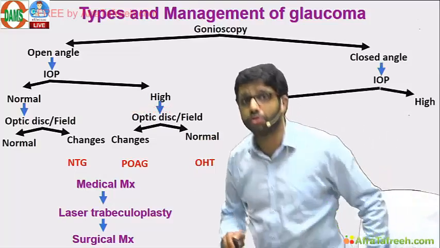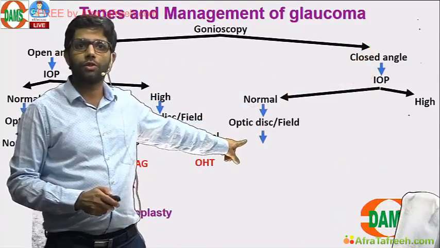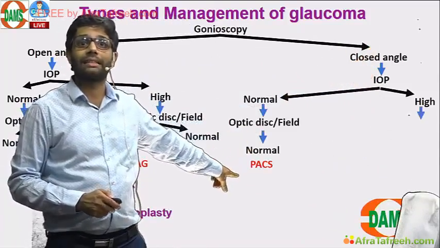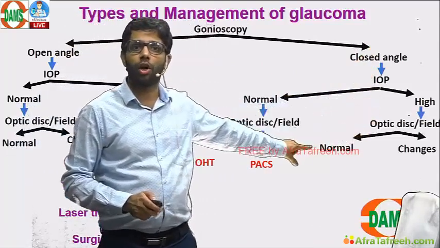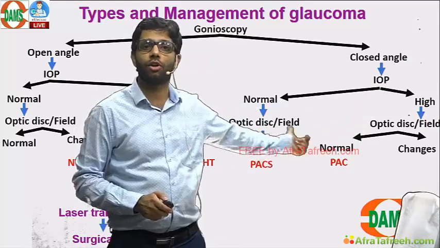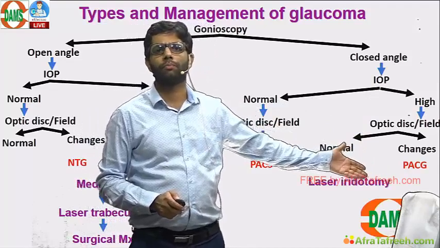Similarly, closed angle definition is important. Closed angle on gonioscopy, IOP is normal, check the optic disc and visual field, that is also normal: PAS. IOP high, closed angle, IOP high, check optic disc, normal: PAC, same as ocular hypertension of open angle, primary angle closure suspect. And if changes are there, it is glaucoma.